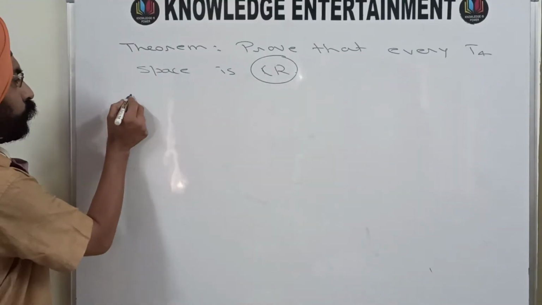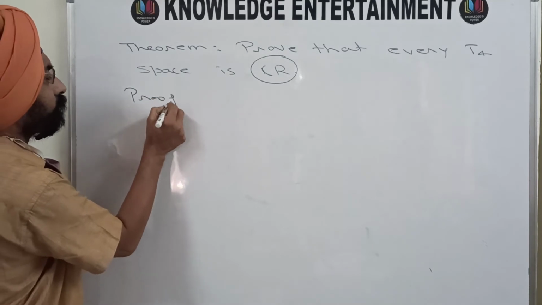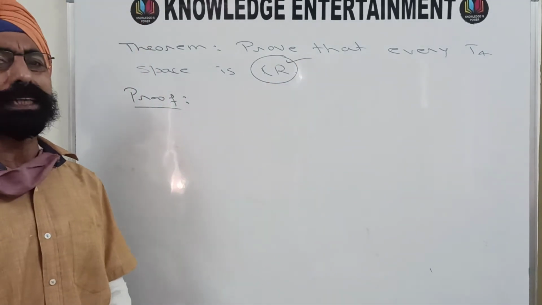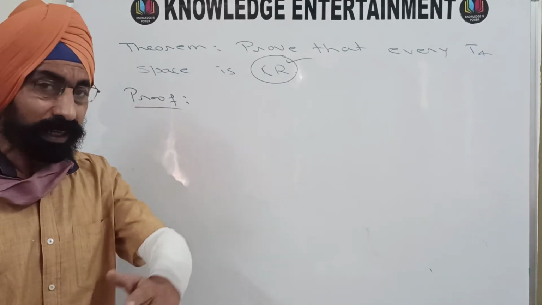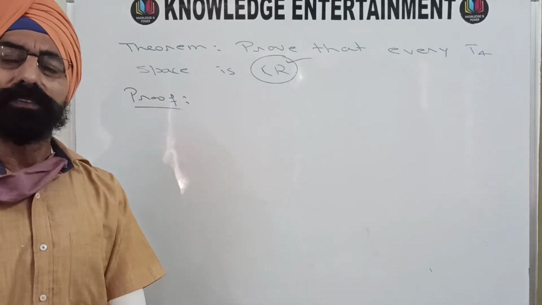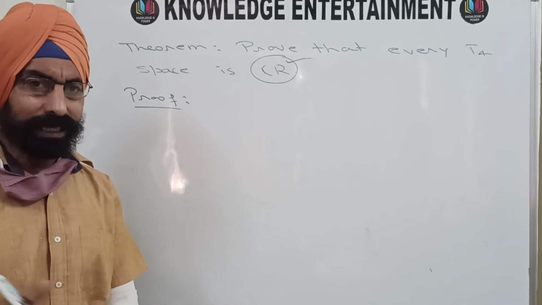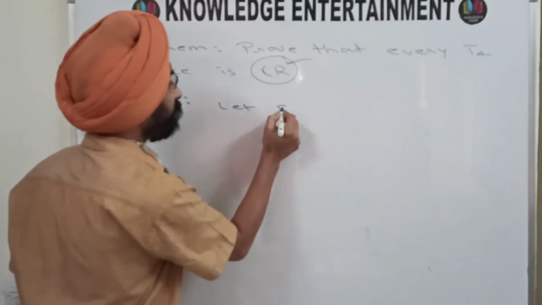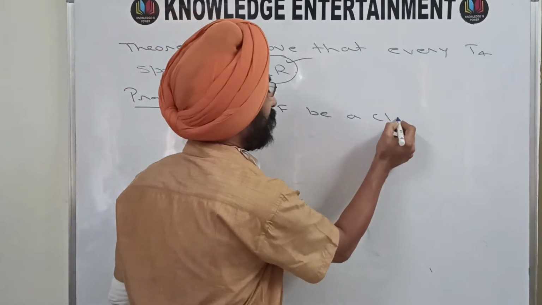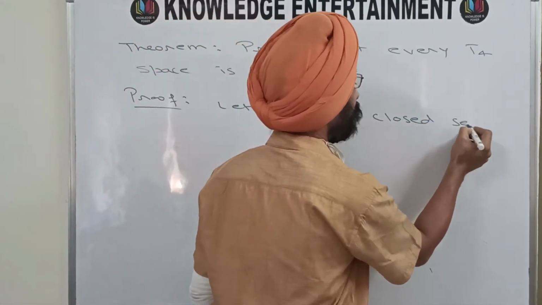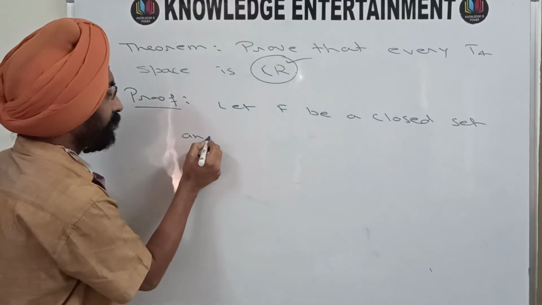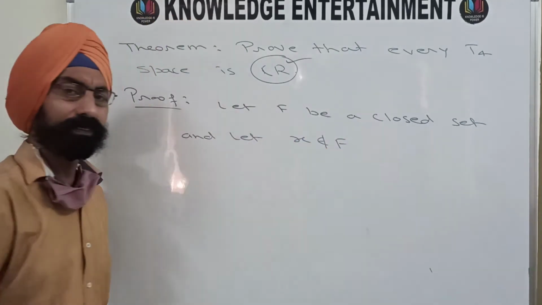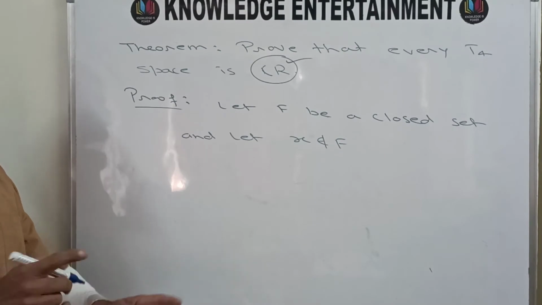Now, to prove this theorem, once again we have to show that the space is CR. And to prove a space is CR, where do we start? We have to take a closed set F and a point X that does not belong to F. So let F be a closed set and let X be a point such that X does not belong to F. Now the theorem starts.